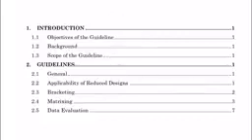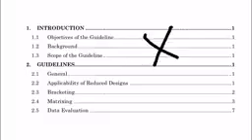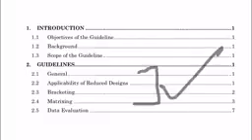Under introduction, you will find objective, background and scope. Nothing much is there in the introduction part, so we won't discuss it. Today we will mainly focus on the second part, the guidelines part, and under this we will try to understand bracketing and matrixing designs. So let's get started.